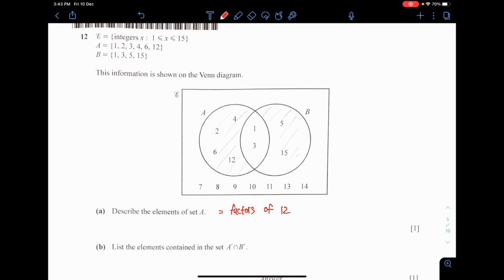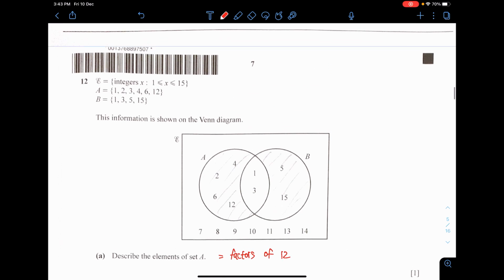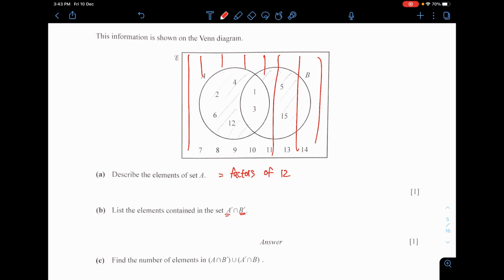So next, list the elements contained in the set A complement intersect B complement. Now I have a method for doing this kind of question, by drawing and shading the correct part. The question asks you for the A complement and B complement. I will shade the A complement in the picture here, using the right color. I just put vertically. Of course, don't use a pen over here. Use pencil in your exam. A complement, everything in the A complement shaded vertically. Now I want the B complement. I will shade them horizontally.